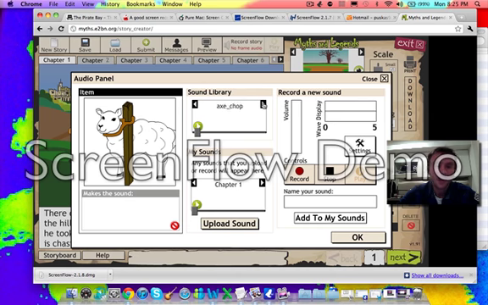Okay, so I'm actually looking for a sheep. Where's my sheep? There we go. So when I find the sheep, I click it, and I can see now that this sheep has got the sound effect sheep.